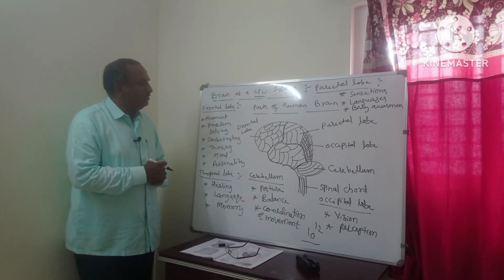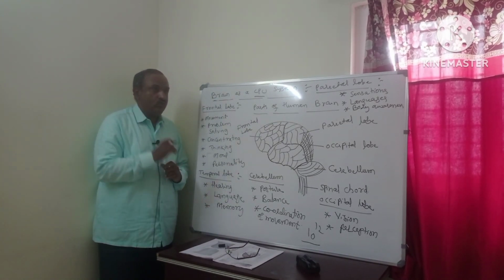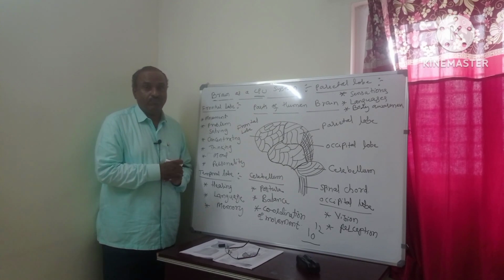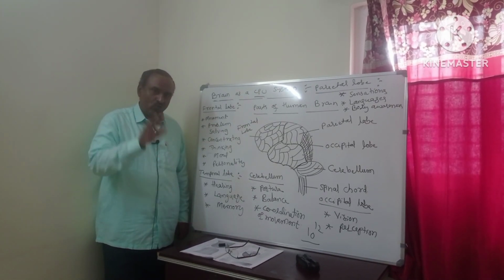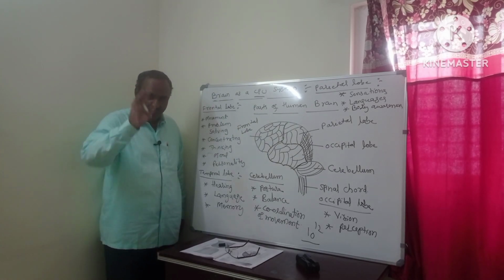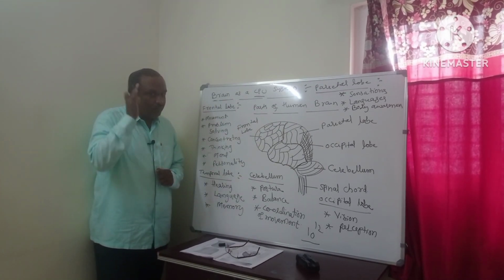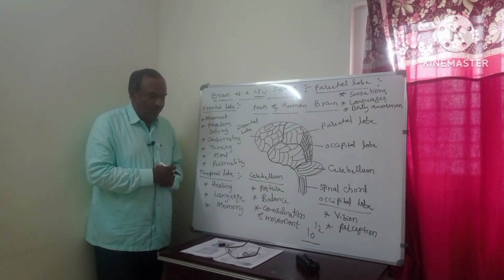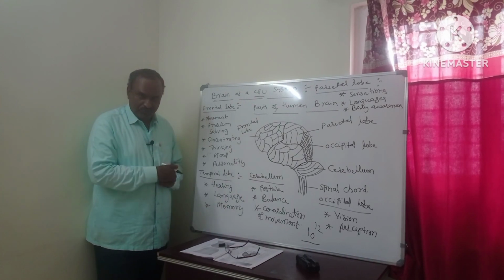Therefore, we have to protect our brain. If one hand is damaged, no problem. If one leg is damaged, no problem, a human being can survive for a longer time. If some damage happens to the brain, a human being will not live for a longer time.